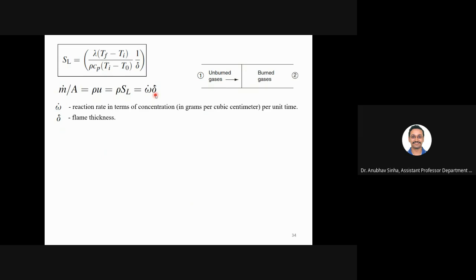So this is the rate of reaction per unit volume per unit time. Multiplied by flame thickness, it will give you the rate of consumption of fuel, m dot by A. So from this I can say delta is equal to rho SL by omega dot. Now in the last slide, what do we have? Here we have SL in terms of delta. Now if I substitute delta from here, this is what I can write.